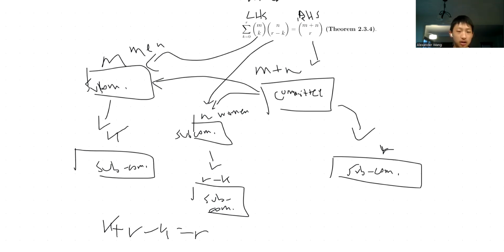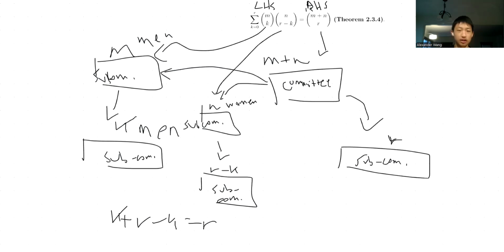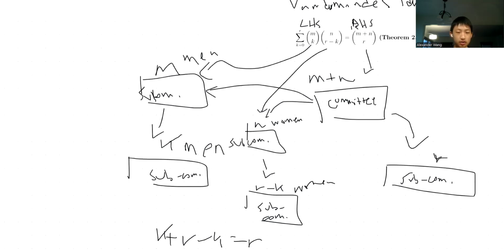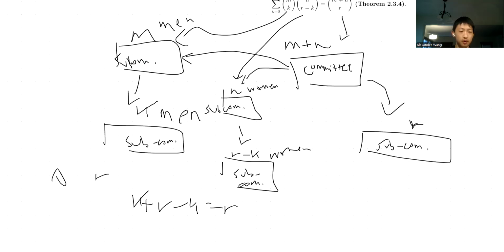Well, clearly you can choose k men and you have r minus k women. And so for men, we're trying to find the range of k. k can range from 0 to r. Why? Because the least number of men that you can have is 0, and everyone that you choose is a woman. And the most that you can have is all of your r selection of people as men. So you can have k men, and then you can have everything in return.